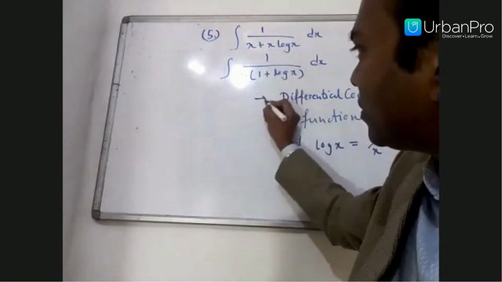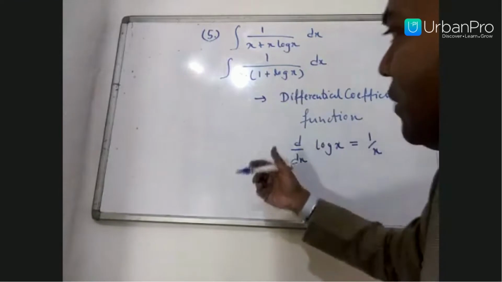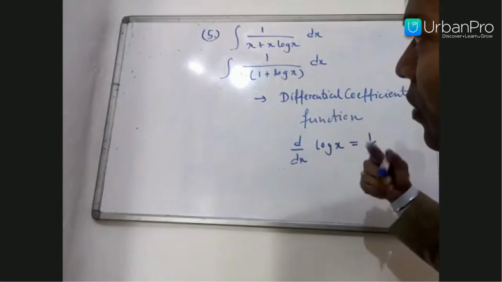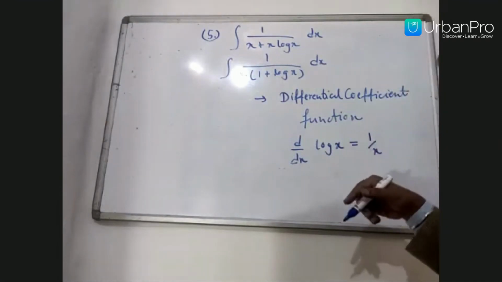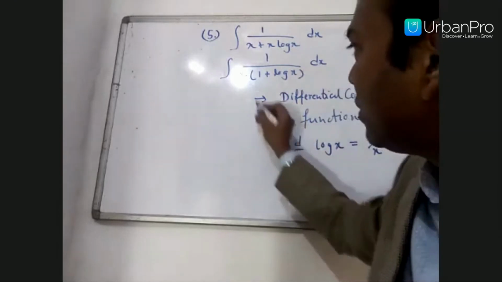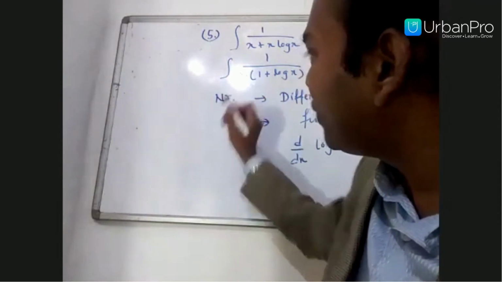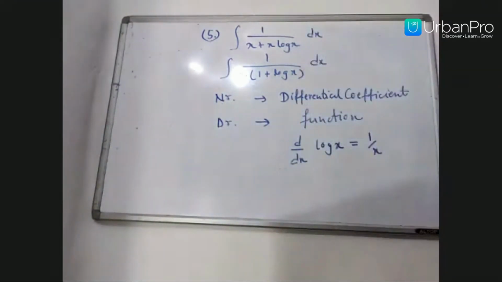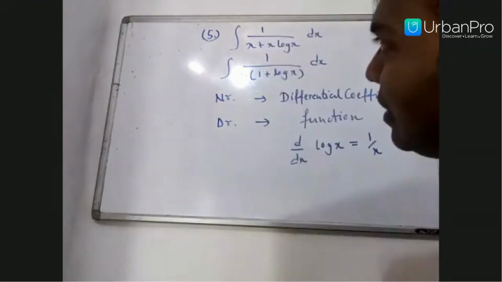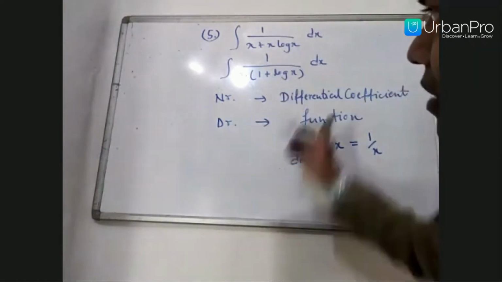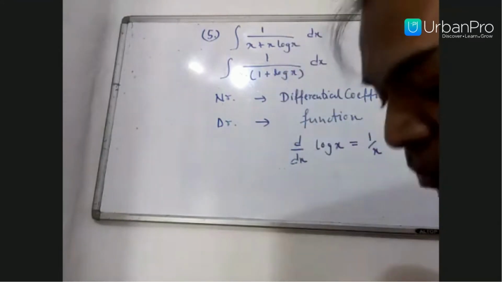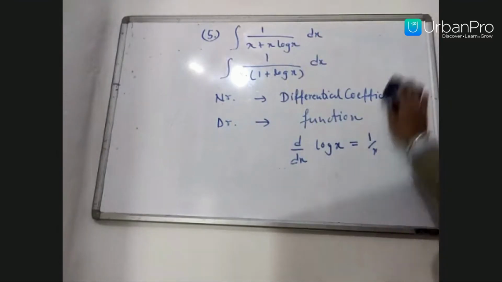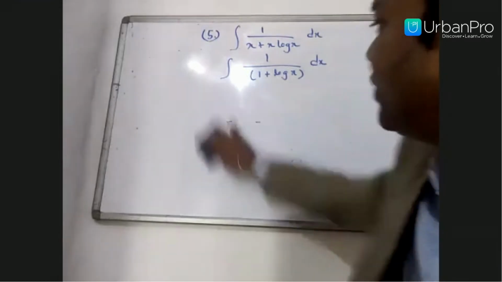Its meaning is, most of the time you will see that your numerator will be the differential coefficient and your denominator will be the function. Same like here. This concept is used in methods of integration. The first is integration by substitution. That is the first method of integration, integration by substitution. The same concept we will apply here.